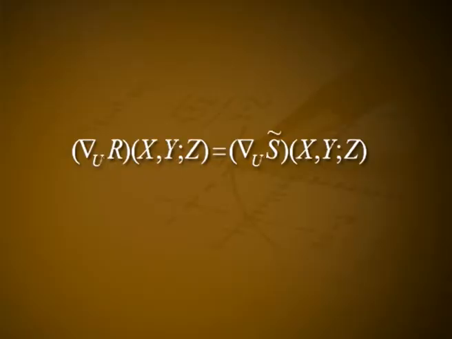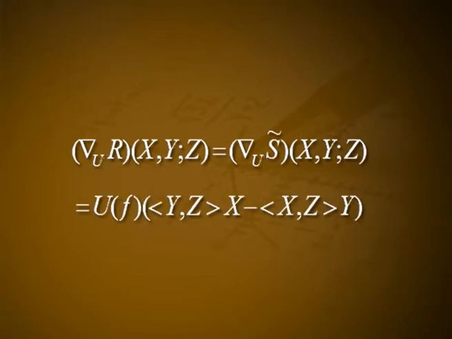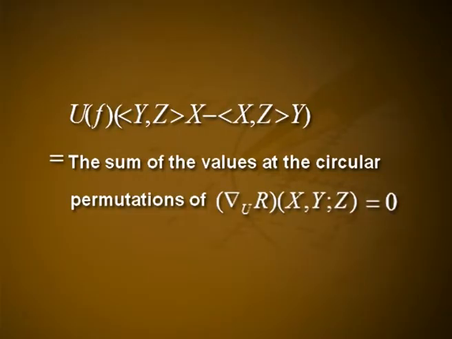Using this, we obtain del u r of x y z is equal to del u S tilde of x y z, which is equal to u of f inner product y z x minus inner product x z y. Using the second Bianchi identity, this gives us the sum of the values at the circular permutations of u of f into inner product y z x minus inner product x z y is equal to the sum of the values at the circular permutations of del u r of x y z equal to 0.